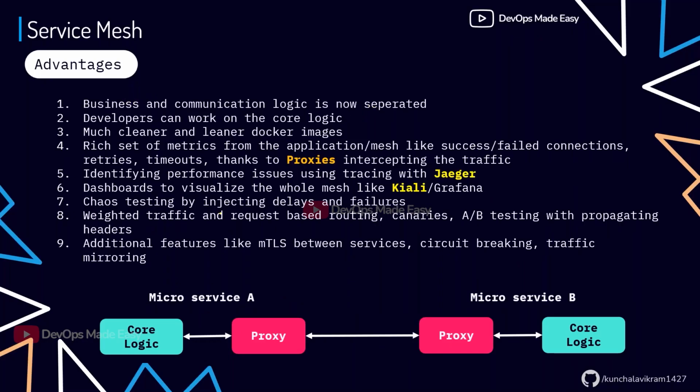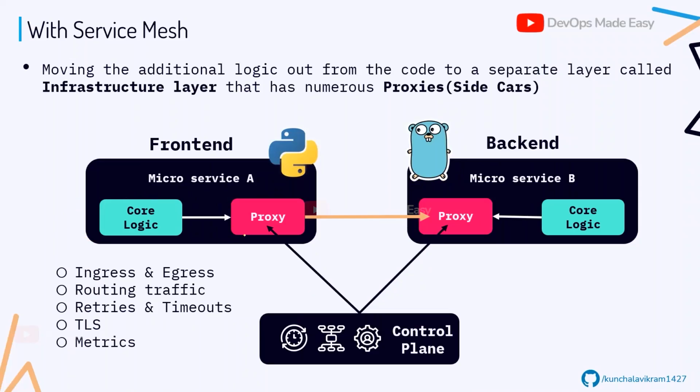Because we are not including any communication logic, and also using the proxies to send the communication. And one more thing I have to tell you here is, when traffic is originating from the core logic and wants to go outside, it will not go outside directly. First it will talk to the proxy, and the proxy will redirect the traffic to the outside world.